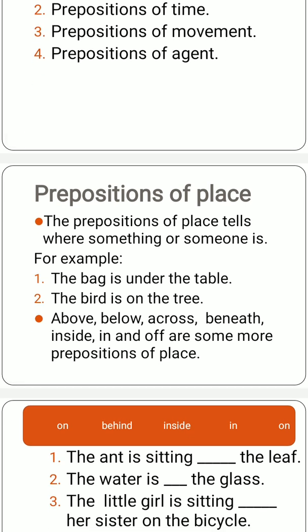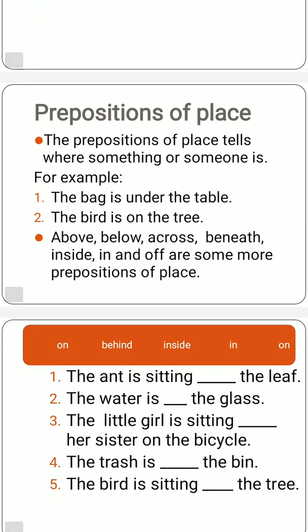The bird is on the tree. Supposing somebody asked, where is the bird? If we can see the bird is sitting on the tree, how will we say it? We will tell the place where the bird is sitting. So we will use the word on for representing where the bird is sitting, and on is the preposition of place. Various prepositions of place are there, like above, below, across, beneath, inside, in, and off. These are some of the prepositions of place.